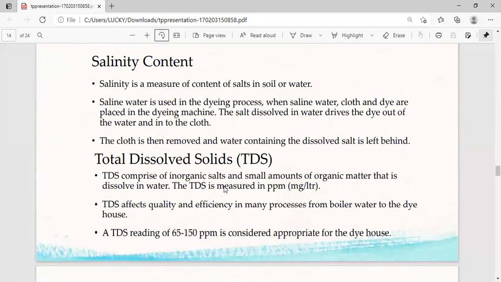Salinity content. Salinity is a measure of content of salts in soil or water. Saline water is used in the dyeing process. When saline water, cloth and dye are placed in the dyeing machine, the salt dissolved in water drives the dye out of the water and into the cloth. The cloth is then removed and water containing the dissolved salt is left behind.